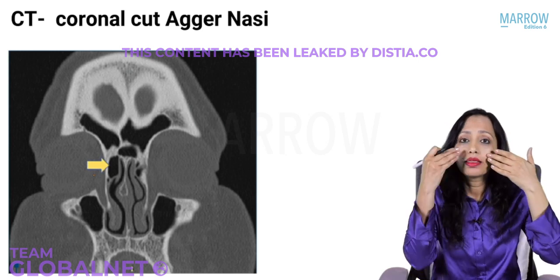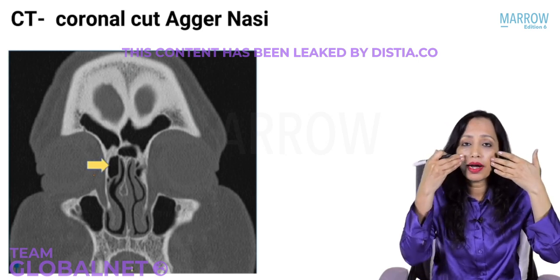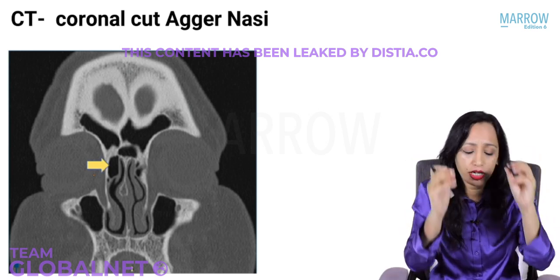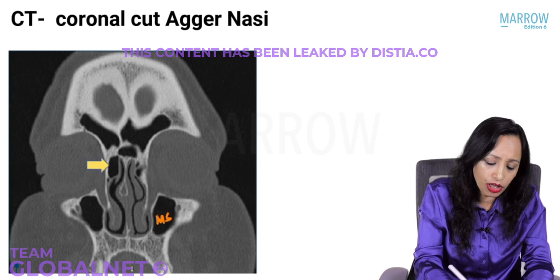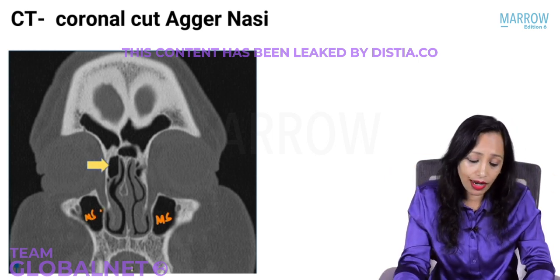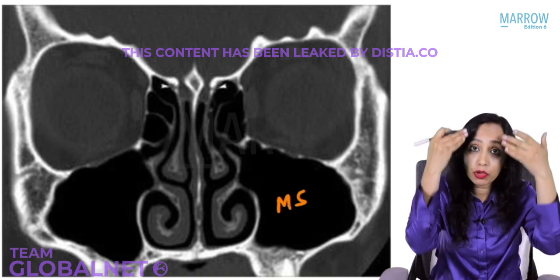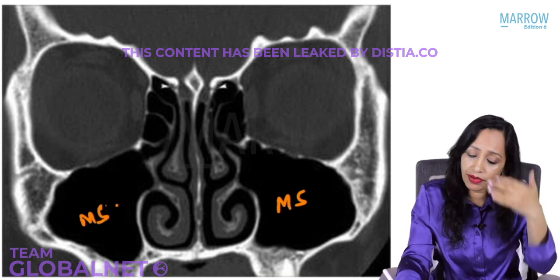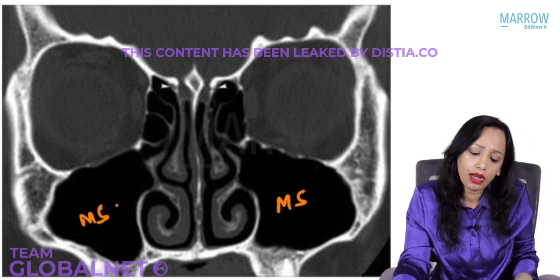Just note that the maxillary sinus is quite behind, right? So when we are taking anterior cuts, the maxillary sinus will appear very small. Just see here, can you see how small the maxillary sinuses are appearing? Whereas when we see posterior cuts, how big the maxillary sinuses are appearing. But when we take anterior cuts, the maxillary sinus will appear very small.